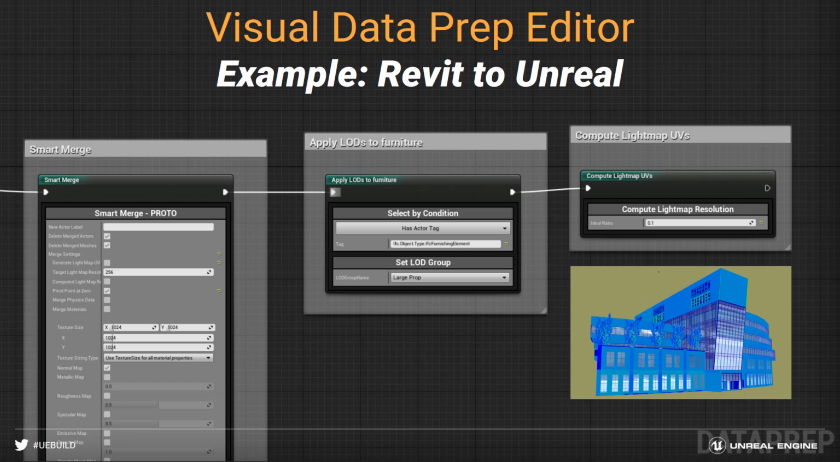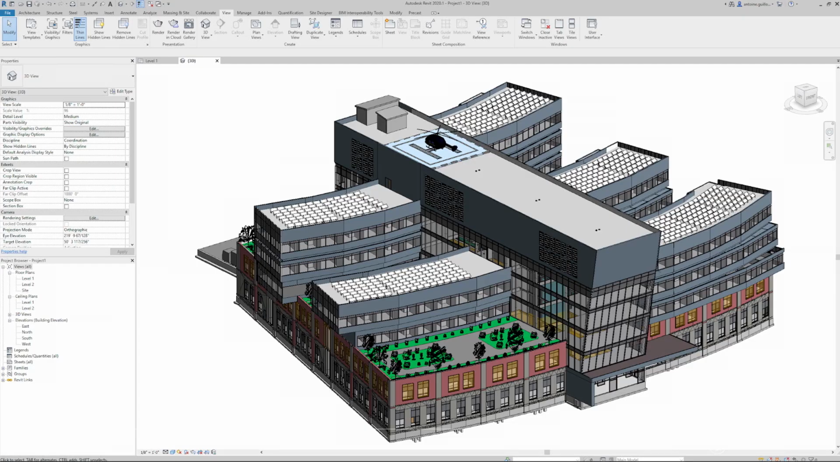And further to this, what we've just brought out in 4.24, which is a massive release, is our visual data prep editor. This is a new editor built right into Unreal Engine that allows you to customize how data is coming through. So in this example here, we've been working with Revit data into Unreal for a long time now, and now what we have is the ability to very quickly customize how you work with that data.